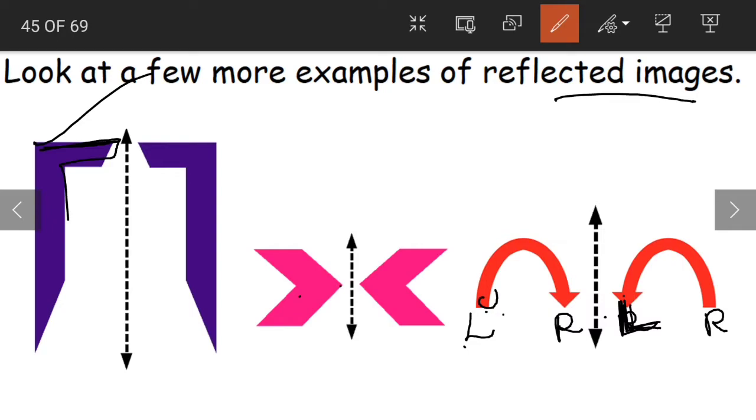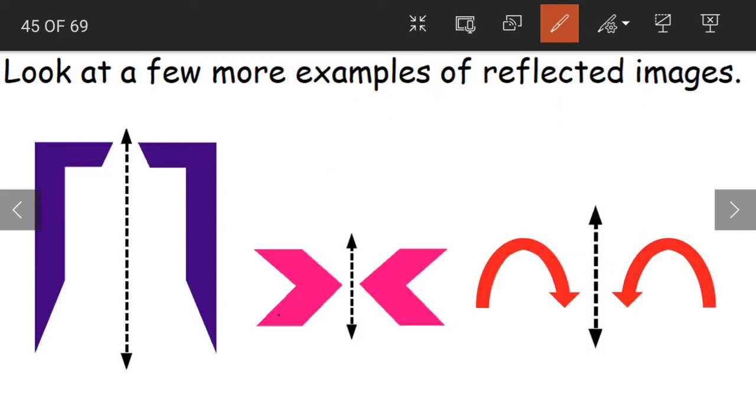Even here, the pointed edge is on the right side and the flat is on the left side. But when it comes to the reflection, the pointed edge is on the left side and the flat edge is on the right side. So this is what you have to take care of while drawing the reflected images, or when choosing the reflected images from the given options. The direction of the figure or the object changes when it is reflected. So you can observe these figures carefully here to understand how reflected images look.